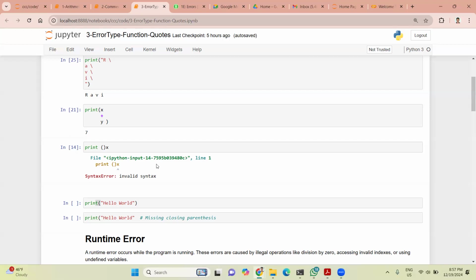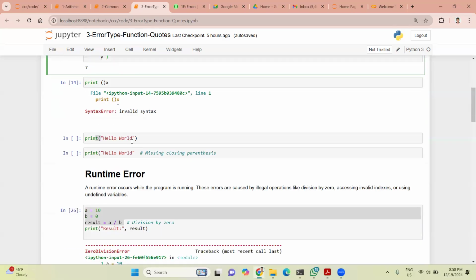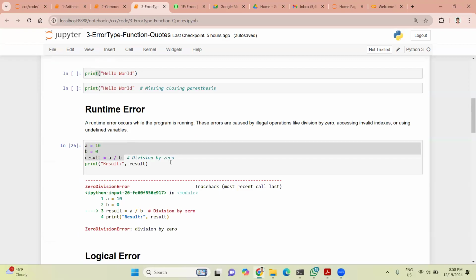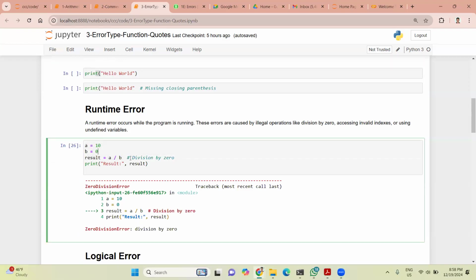You got the point? Yes. So compiler is faster, because it will check thoroughly, then run in one shot. But with an interpreter, suppose you are running 100 lines of code, 99 lines run successfully, and then the 100th line fails. But in some way, the interpreter is faster, I can say. So each type has its own pros and cons. Python is an interpreter. Java is also an interpreter.